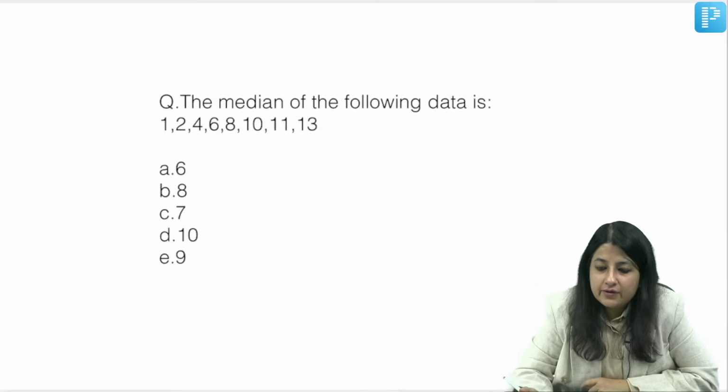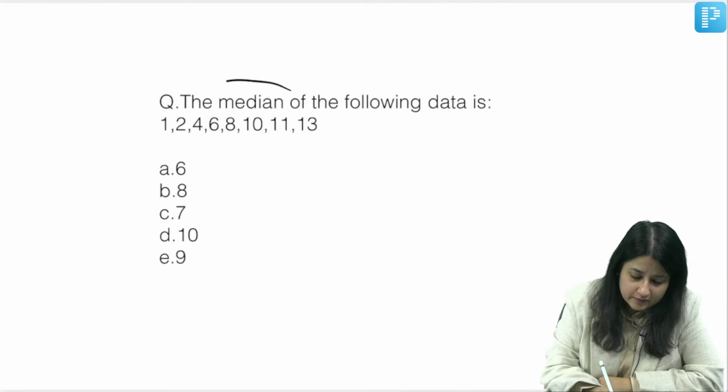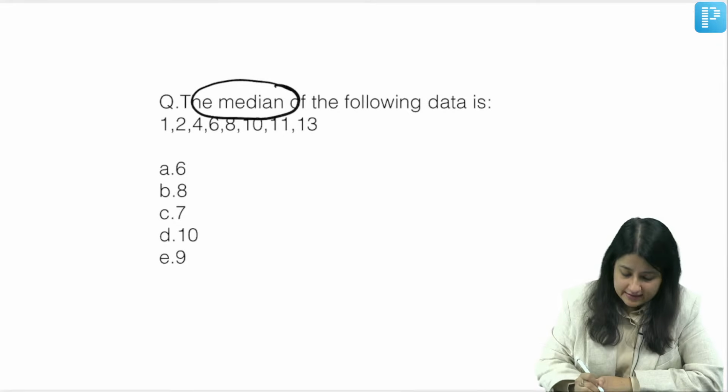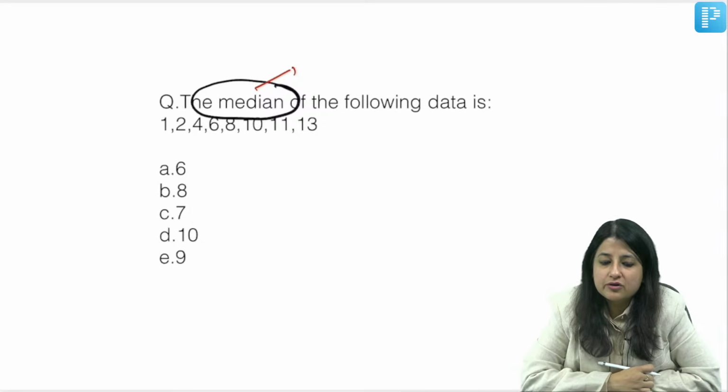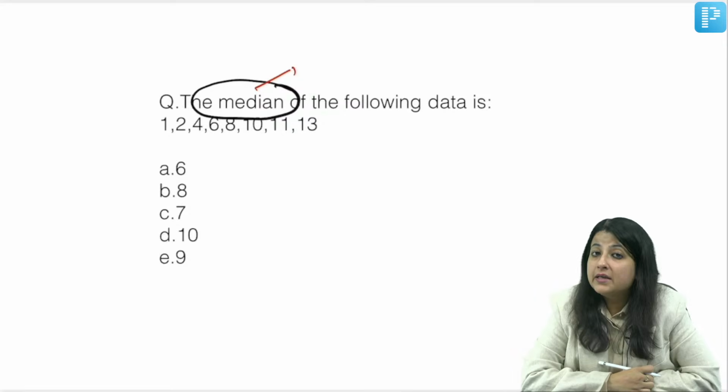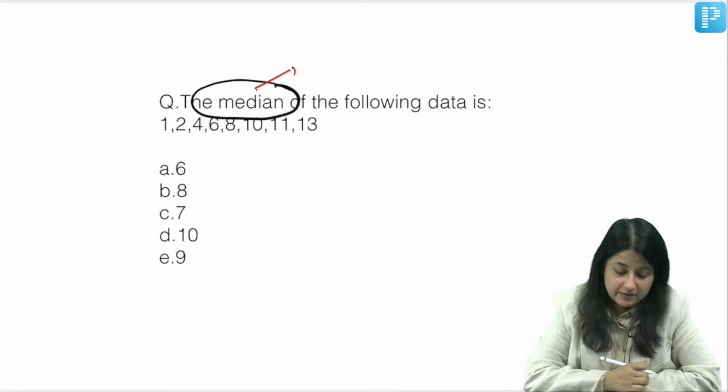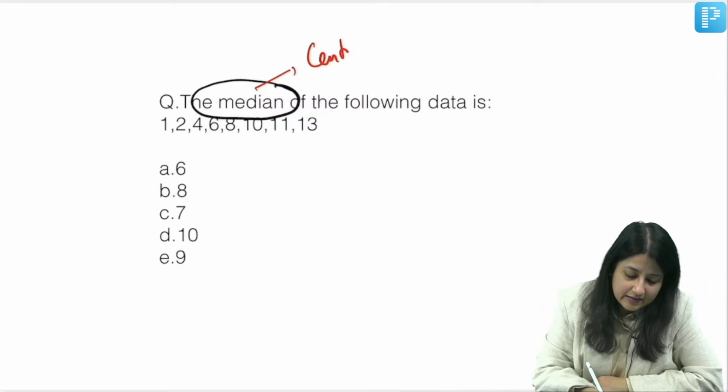Okay, so what are you writing over here? Some are writing C, some are writing B. What is this median? What is median, guys? Median is a measure of dispersion or a measure of central tendency, everybody. Median is a measure of central tendency. Now you all know there are three measures of central tendency.